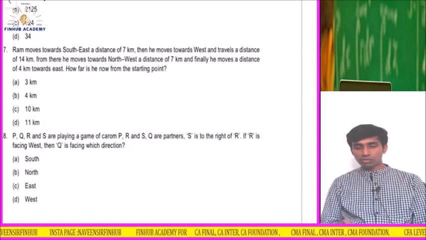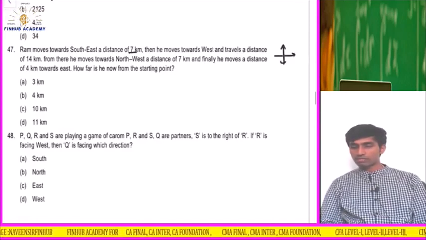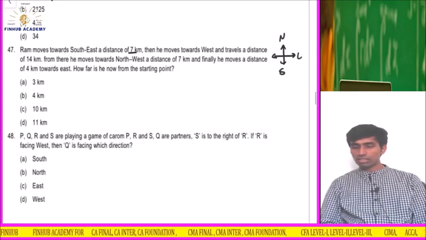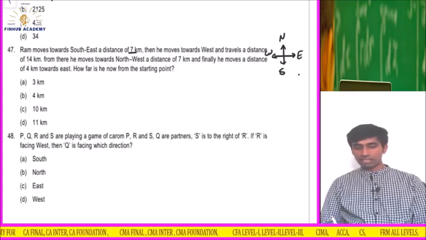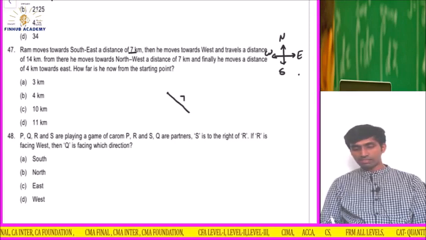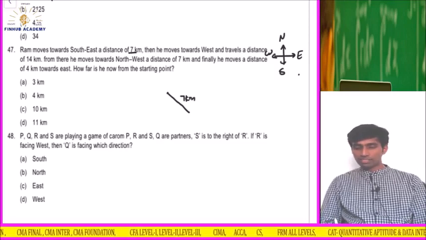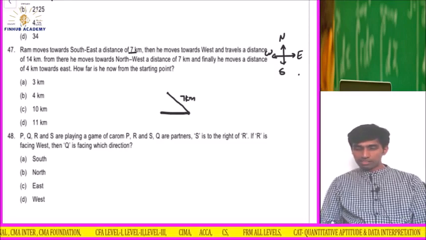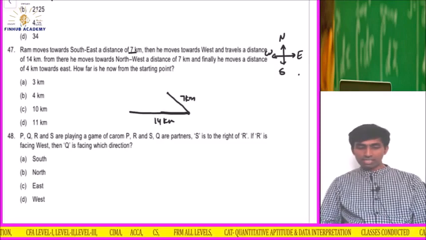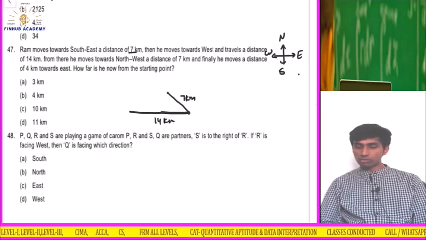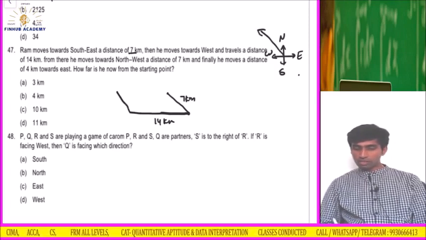So Ram moves towards southeast a distance of 7 kilometers. Fine. So let me make this. It's a directions question. So north, south, east, west. Southeast means this direction. So if he is standing here, he will go till here 7 kilometers. He then moves towards west and travels a distance of 14, so double, 14 kilometers. From there he moves towards the northwest, 7 kilometers.